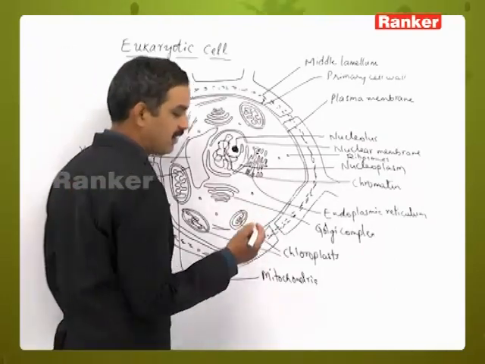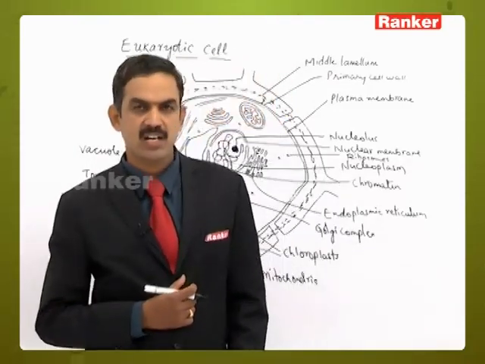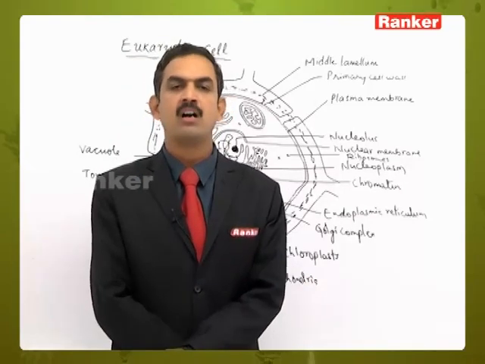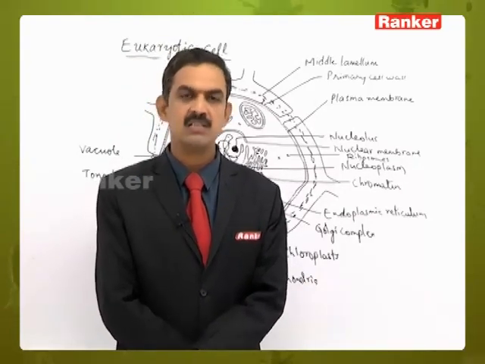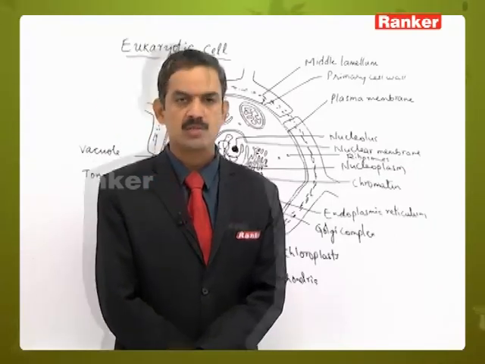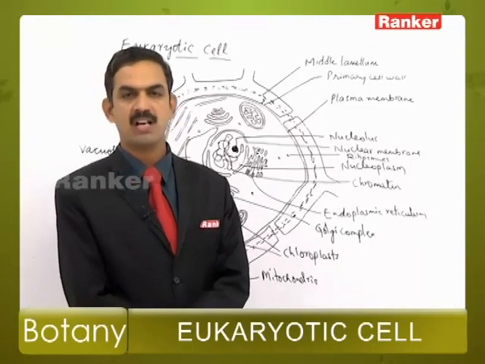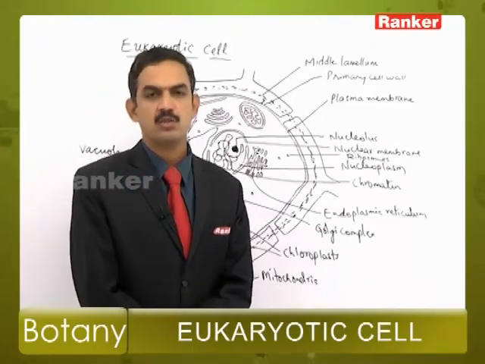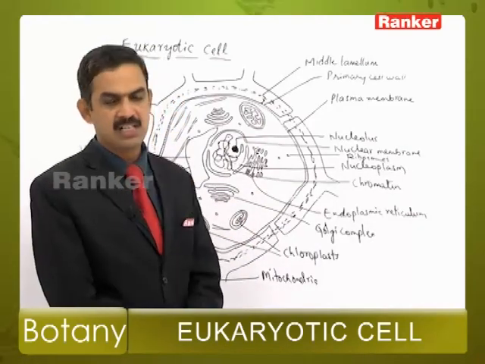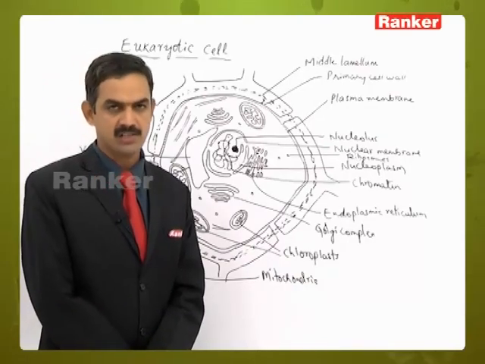Apart from that, in a eukaryotic cell we can see various types of starch grains or glycogen granules, which are nothing but a type of stored food material present inside the cell. Apart from that, peroxisomes, spherosomes, dictyosomes, this type of microbody structures are also observed inside a typical eukaryotic plant cell. But here centrioles are completely absent. In place of that, the microtubules and the microfilaments are present.